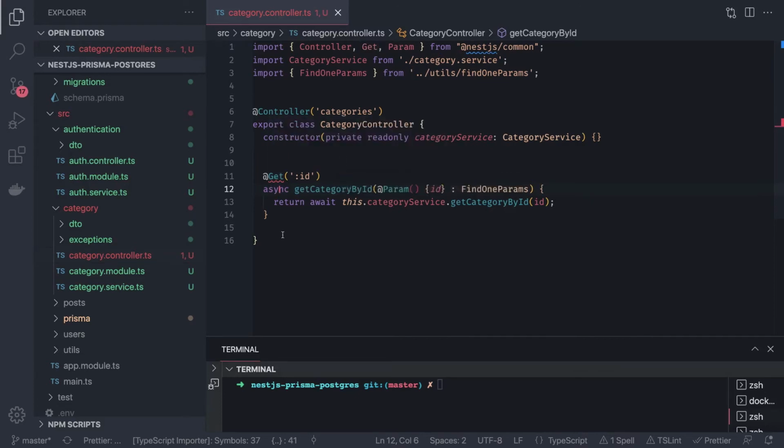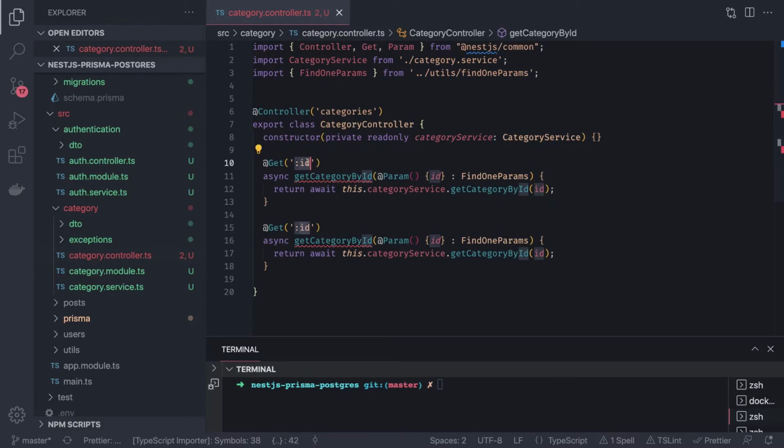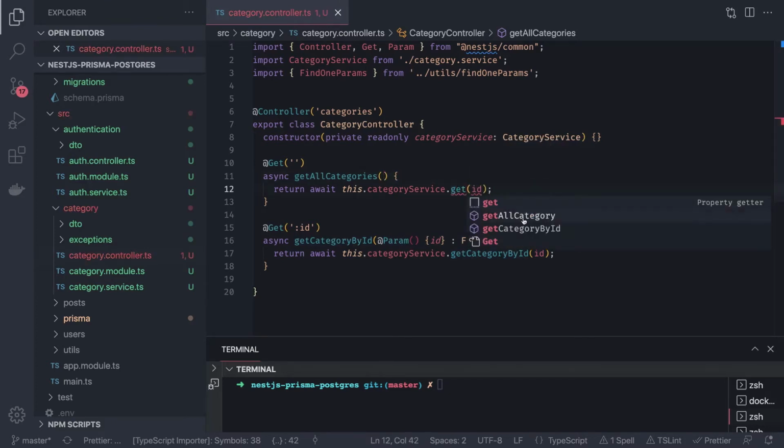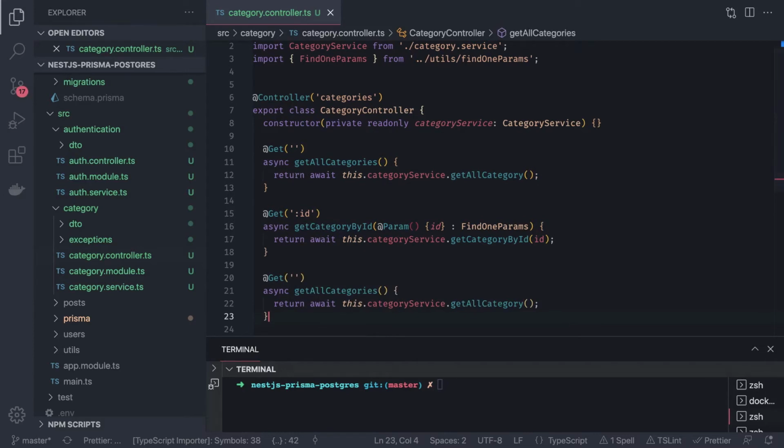So this is the get. Right now we can have all the methods. Okay, get all category. You don't specify id here, and just change the method to get all category. There are no arguments we are passing. We just change the method to get all category. So it's good that you create first service, then controller, and then module. Everything will get covered using this.